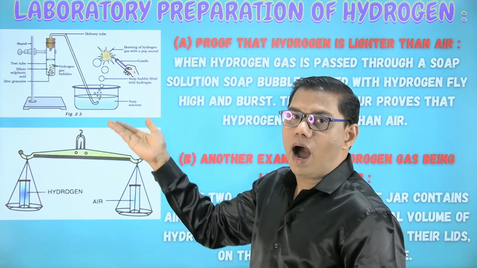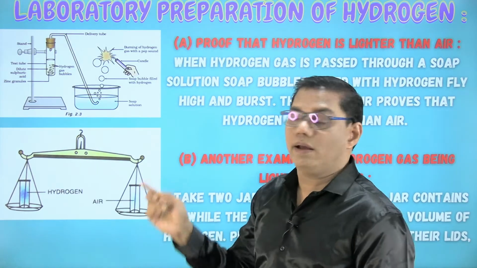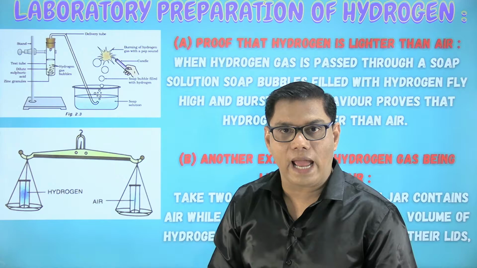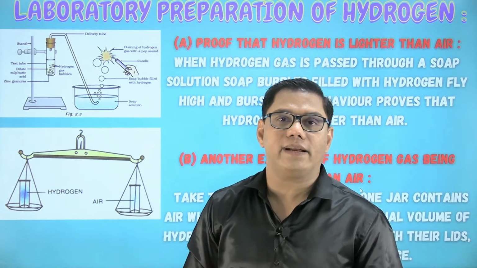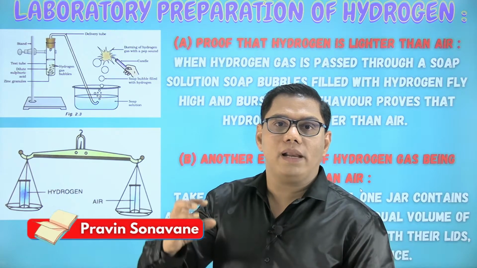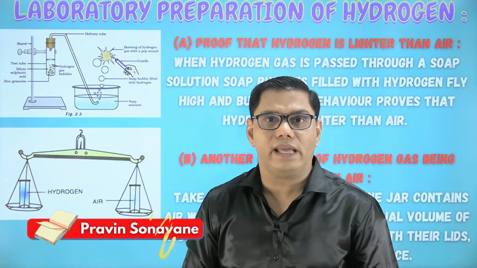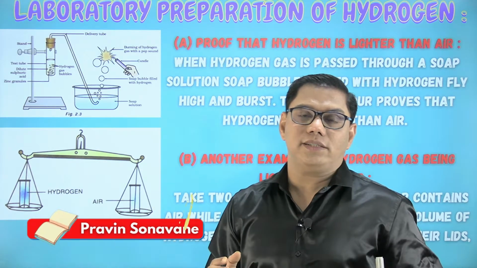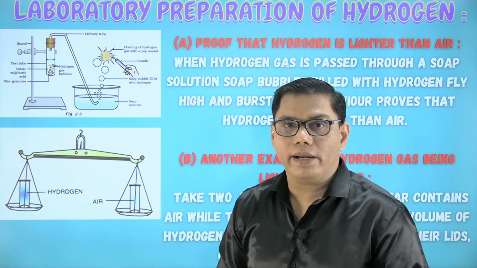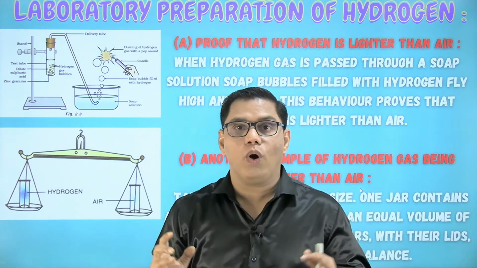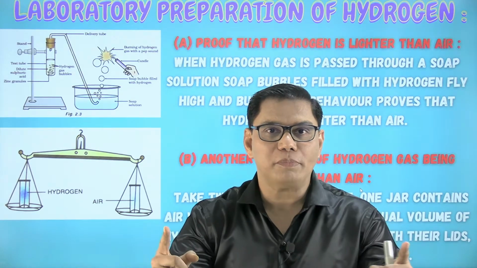This bubble is going higher and higher. We have seen that soap bubbles go up and up. This soap bubble has hydrogen gas and it is going up and up. Why is it going up? Because it is lighter than air. The indication that the soap bubble is flying in the air in fact proves that hydrogen gas is lighter than air. But sir, how can we be sure that the gas inside the bubble is hydrogen gas? Take a burning candle, burst that bubble, you will see that this gas burns with a pop sound.